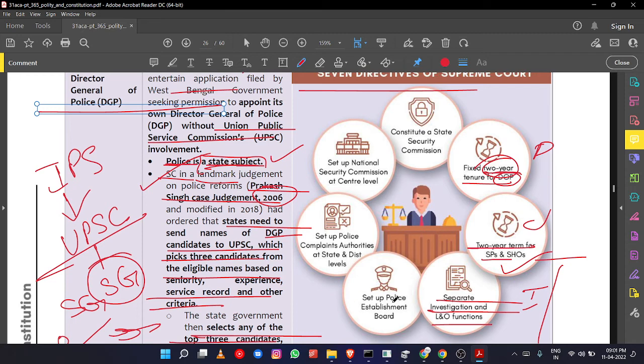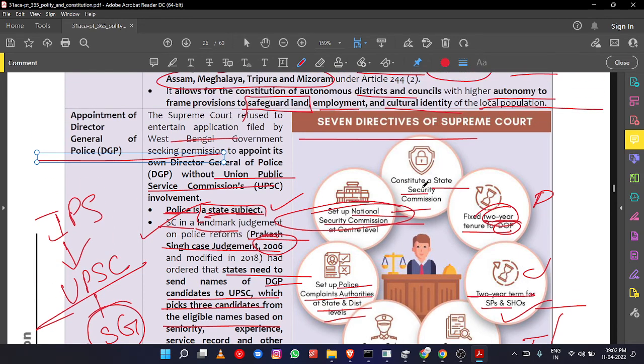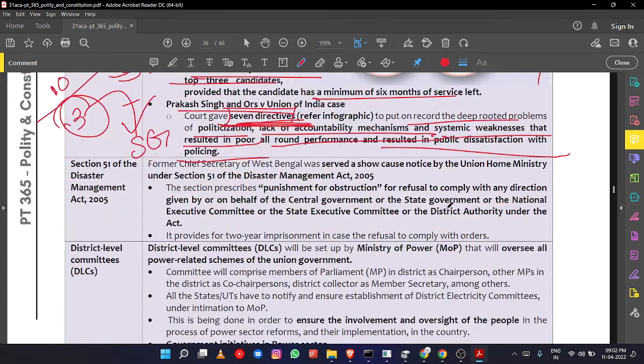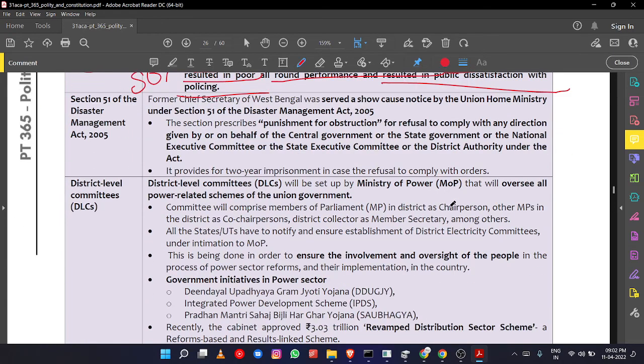Okay. And to set up a special police establishment board to give special training, and to set up a police complaints authority at the state and district level. So citizens, if they are not satisfied with the police authority's performance, can go and complain. And a National Security Commission for security intelligence should be set up, and at the state level also a State Security Commission should be set up. Those are the directives given by the Supreme Court in order to increase policing efficiency.